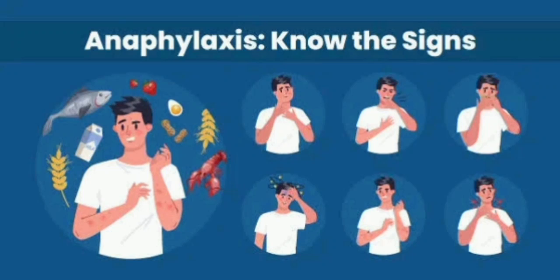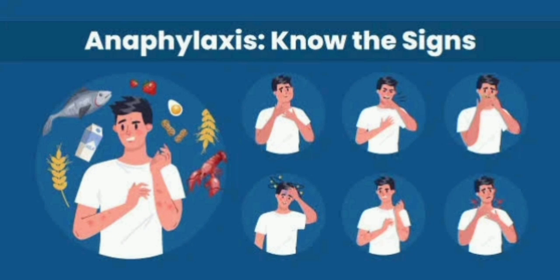So first we know what the definition of anaphylaxis is. It is a sudden onset, systemic, life-threatening hypersensitivity reaction. Triggers may be food, drugs, insect stings and latex.